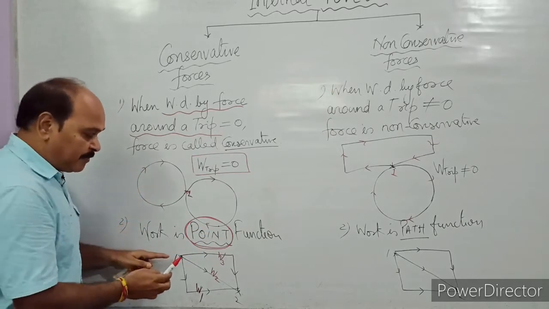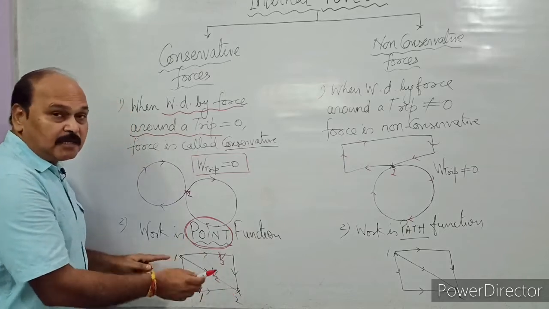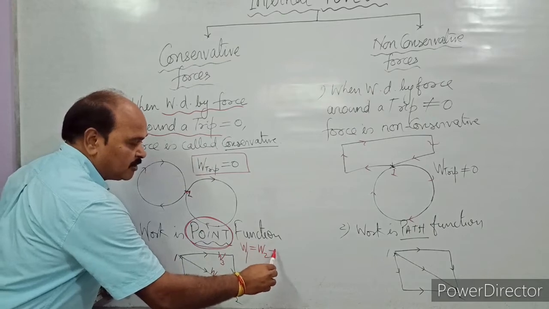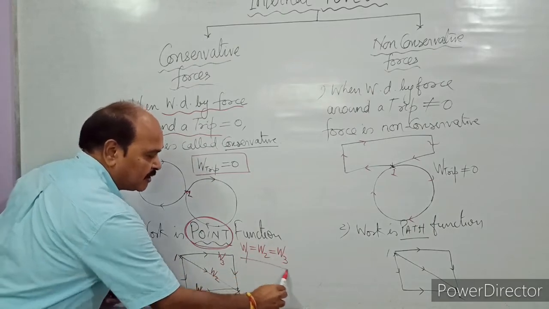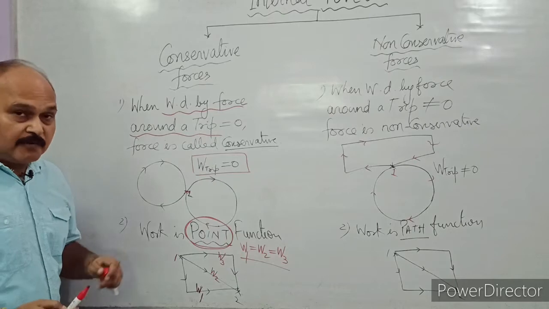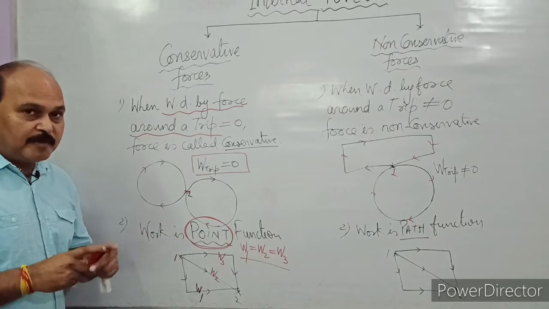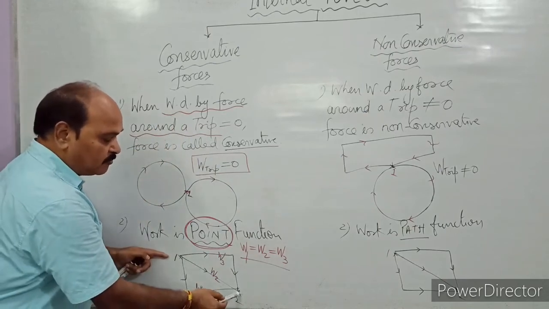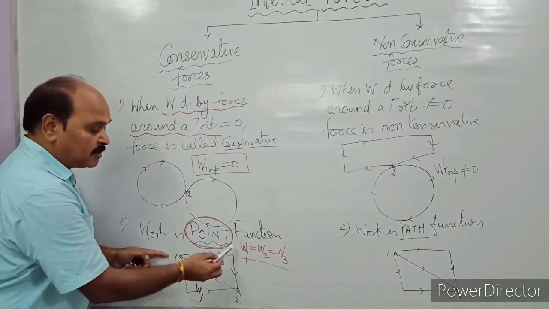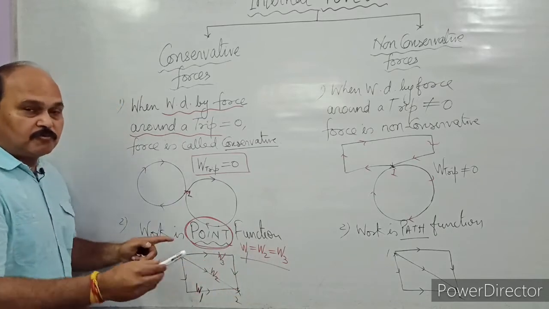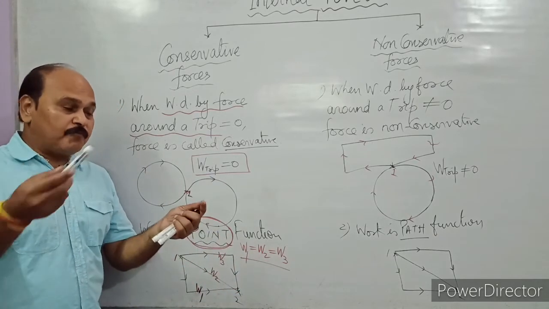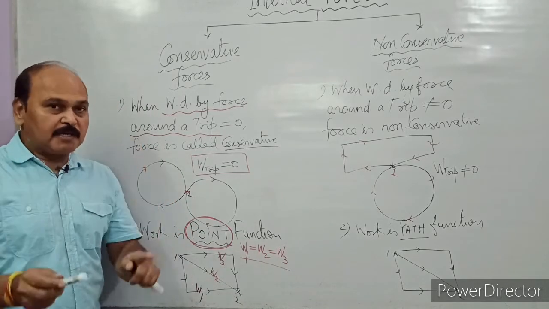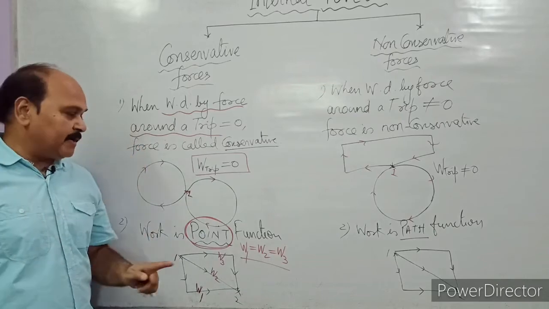That simply means work done depends upon the initial and final points, and the initial and final points are the same. Therefore, all these three works are going to be equal to each other. Why? Because work done is a point function. It is not a path function. It is independent of the path followed. Whatever may be the path followed to move from one given point to another given point, if the initial and final points are the same, then the work done is going to be the same.